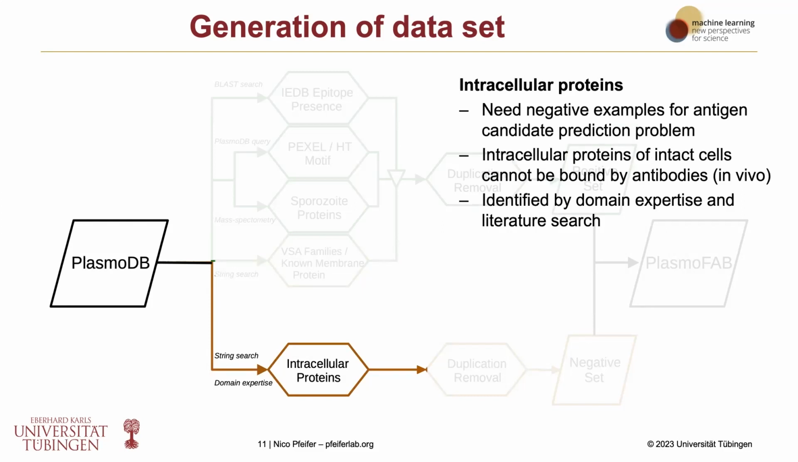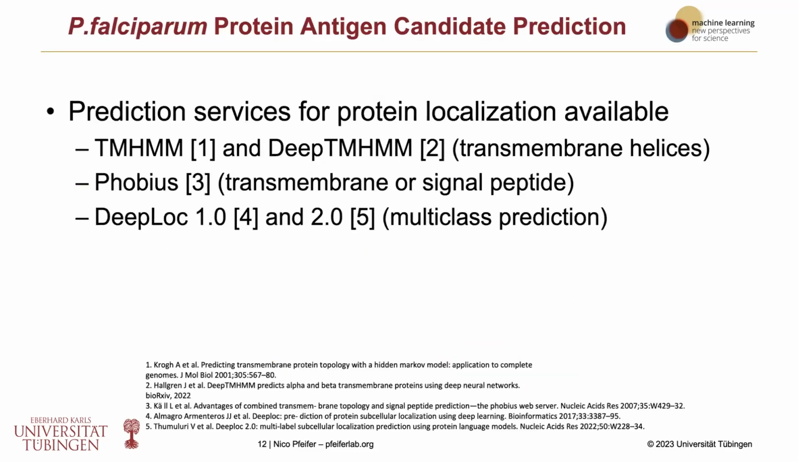If you want to build a high-quality data set for training a supervised machine learning model, you also need negative examples. And so we also created a set of proteins which are not bound by antibodies in those people who are infected with malaria. And those are, for example, intracellular proteins, because in intact cells, those will never be seen by antibodies which are floating around only on the outside of the cells. And we identified those by domain expertise and also literature search. So more details you can find in the manuscript.